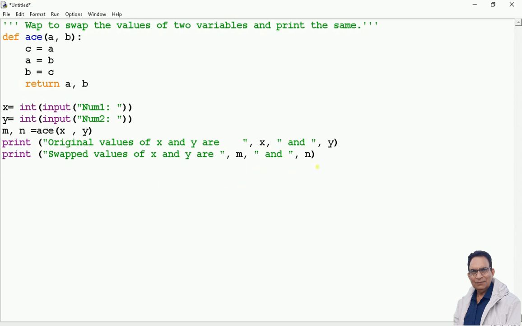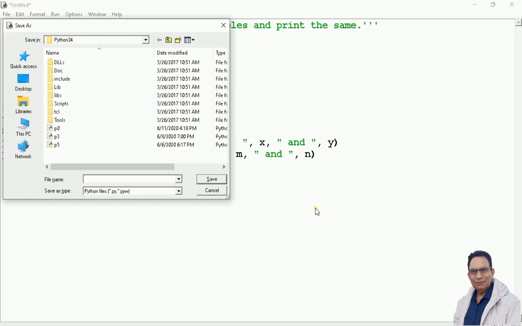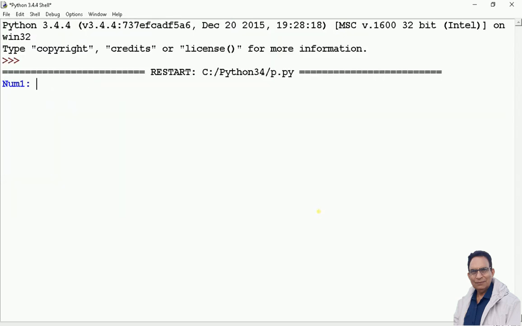Now let us see the execution of the program. For that I press F5, save the program. I save the program under P. Let us see what exactly is happening now.